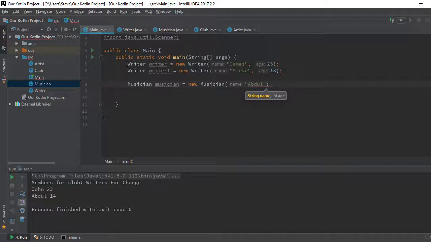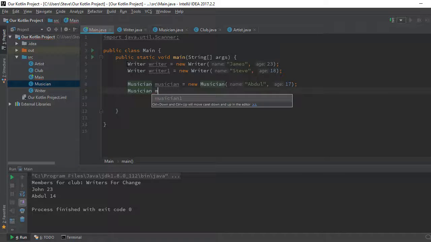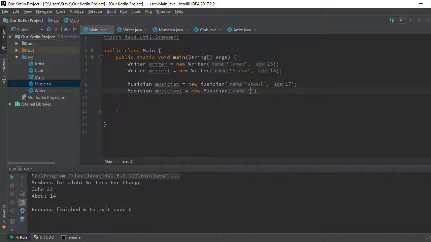Let me reuse these names. And his age is 17. And create another musician 1 equals to new musician, Beyonce. For age, I don't know her age, by the way, so I'm gonna give 30. Good. We now have two sets of artists.